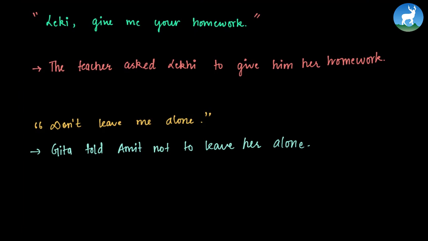Here we do not have anyone named Geeta or Amit in the question, but we can add them because "don't leave me alone" is in inverted commas. Since we do not have names, we are assuming that Geeta told Amit not to leave her alone.